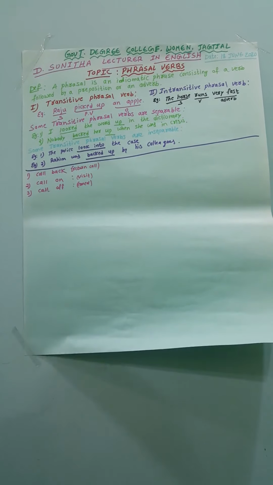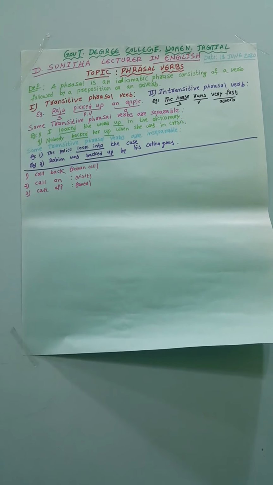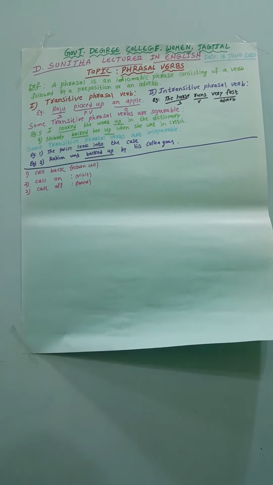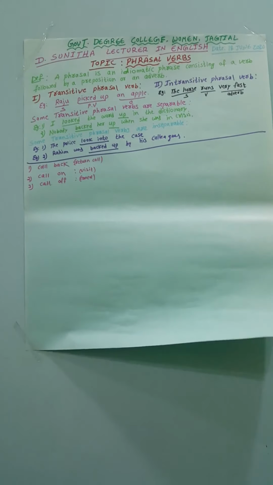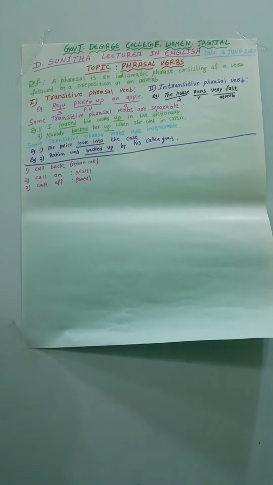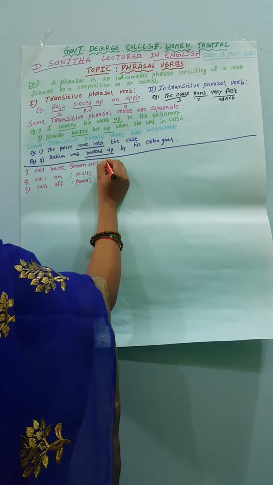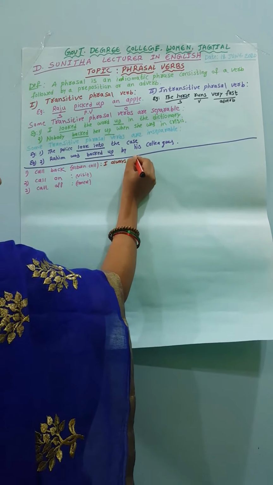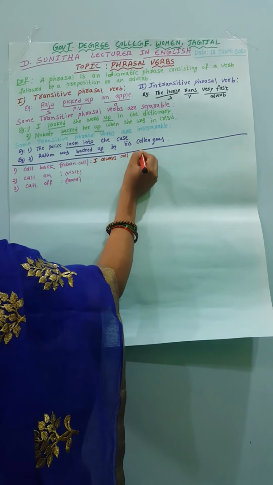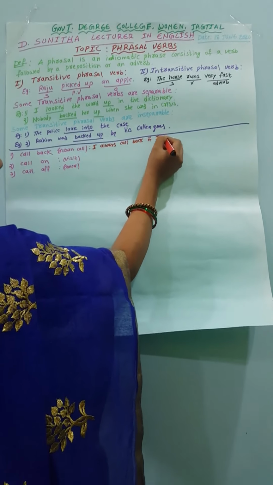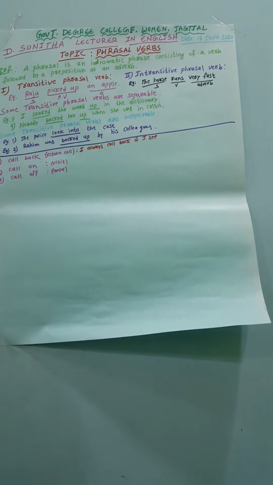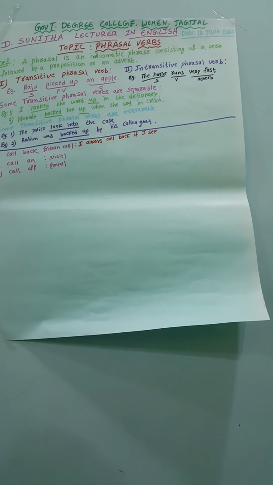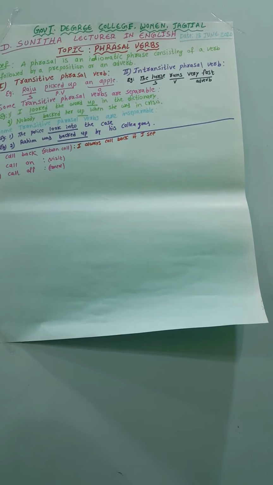Now we can see examples and understand easily. What is a sentence with call back? I always call back if I see any missed call on my phone.